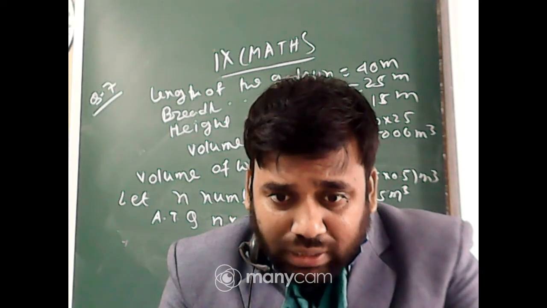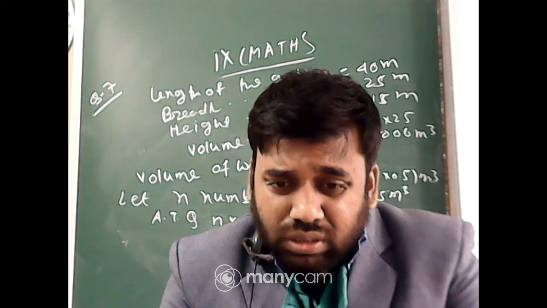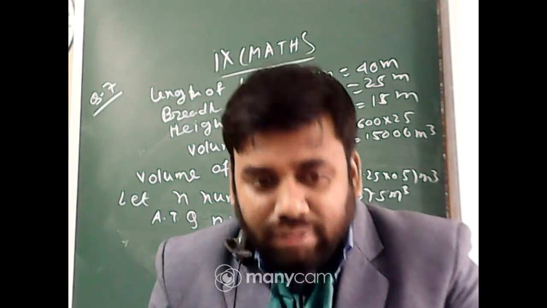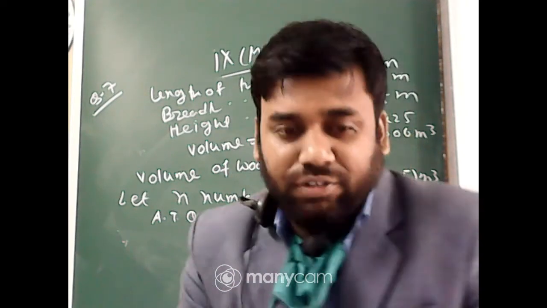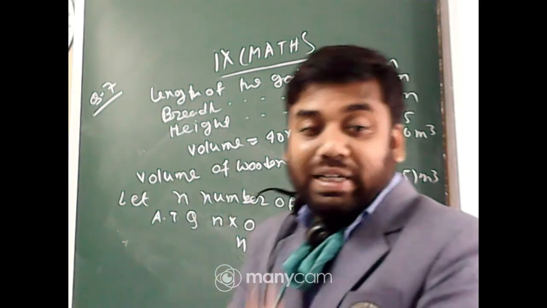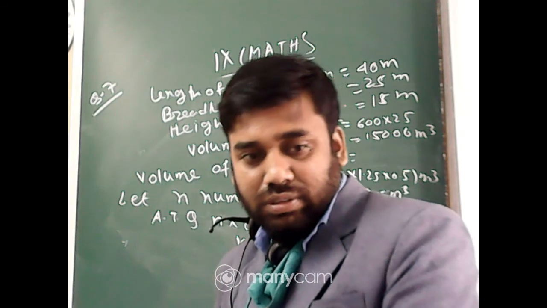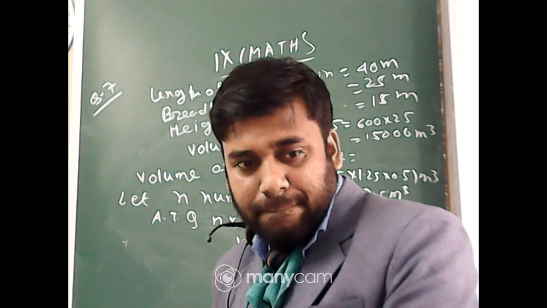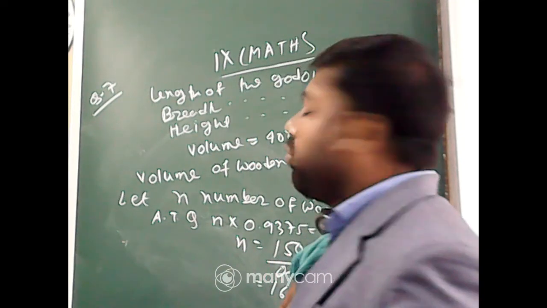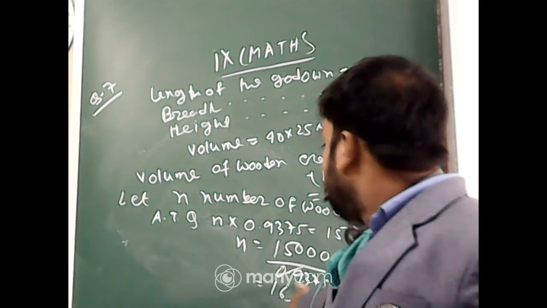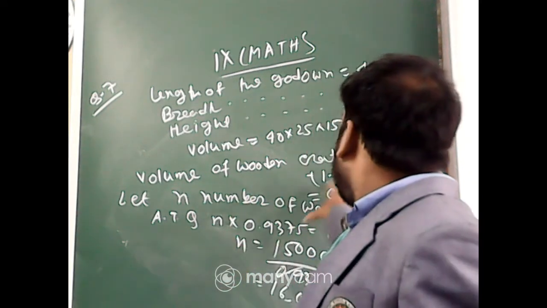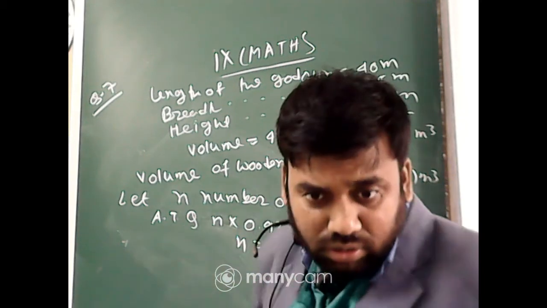If you don't multiply the dimensions first, there is no need to multiply and divide. It will be clever work if you do not multiply 1.5, 1.25 and 0.5, because after multiplying, you again have to divide. That's why it will be better if you do not multiply them. Okay, got it?